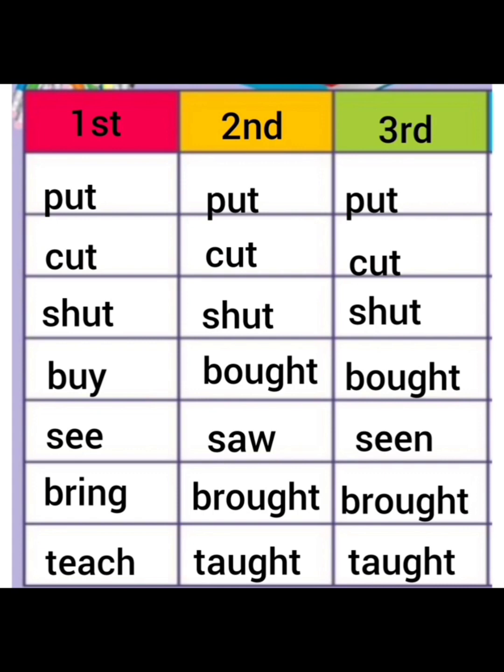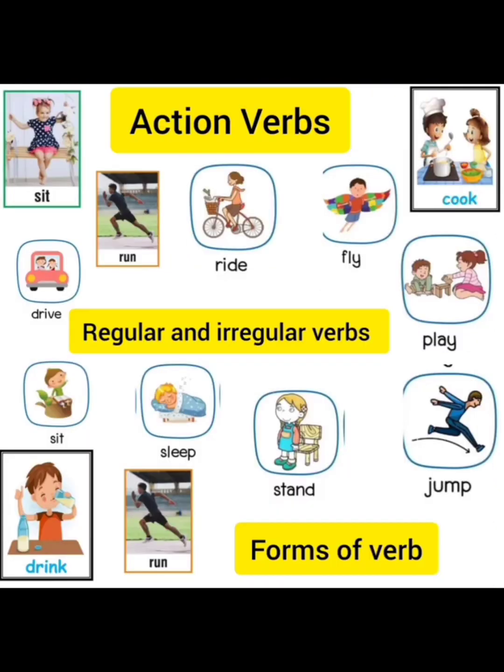Teach, taught, taught, etc. In all these examples, you might have observed that either the spellings are similar to the base form of the verb or the spelling is changed from the base form, and we have not added any ed, id, ied or d in the second and third form of the verb. So regular and irregular verbs are very easy. Just use them in your sentences and just try to learn the second, third, fourth and fifth form of all the verbs that are there in your text.